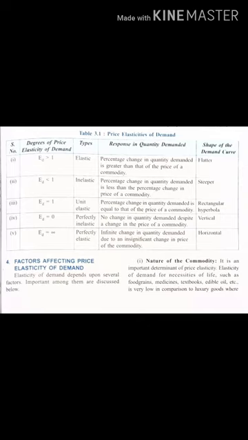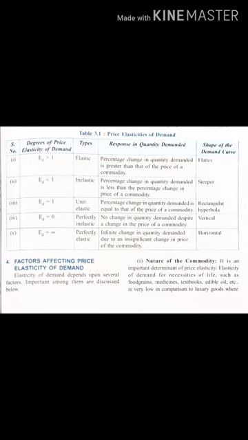Fine. Next, if elasticity of demand is equal to 1, that is unit. What will be the type of elasticity? That will be unit elastic. Now what will be the response? The percentage change in quantity demanded is equal to the percentage change in the price of the commodity. Now what will be the shape of the demand curve? The demand curve shape will be a rectangular hyperbola.